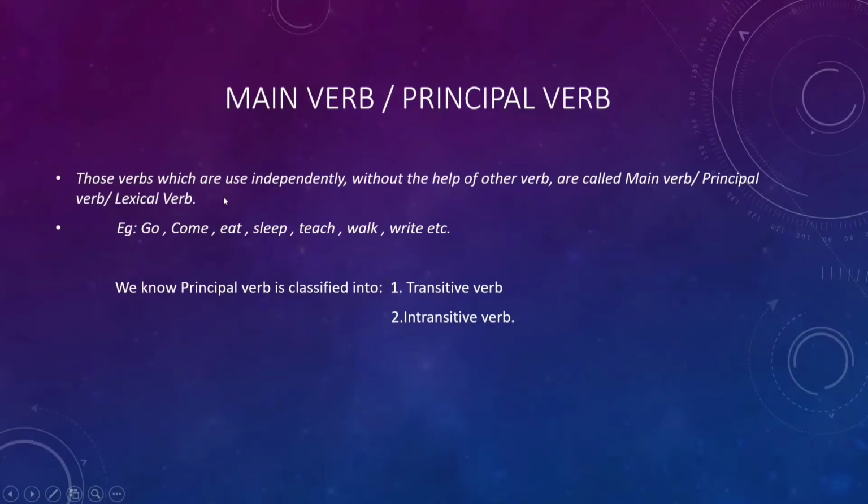Those verbs which are used independently without the help of other verb are called principal verb. Let's see examples: go, come, eat, sleep, teach, work, write, etc. are principal verbs. We know principal verb is classified into transitive verb and intransitive verb.